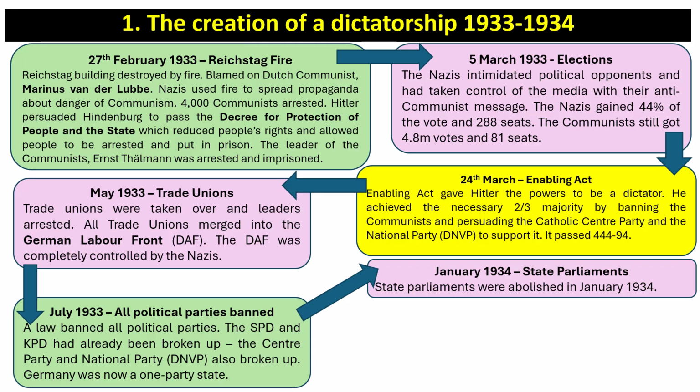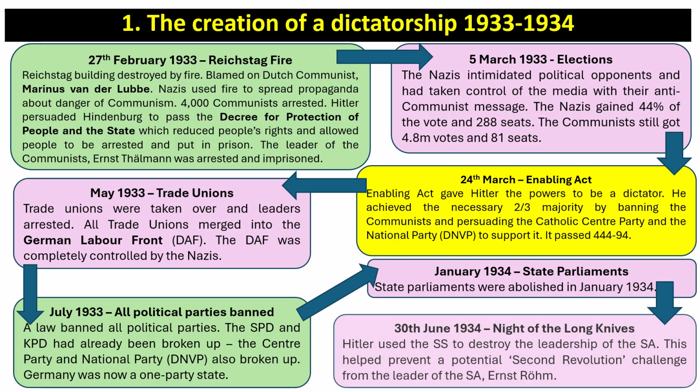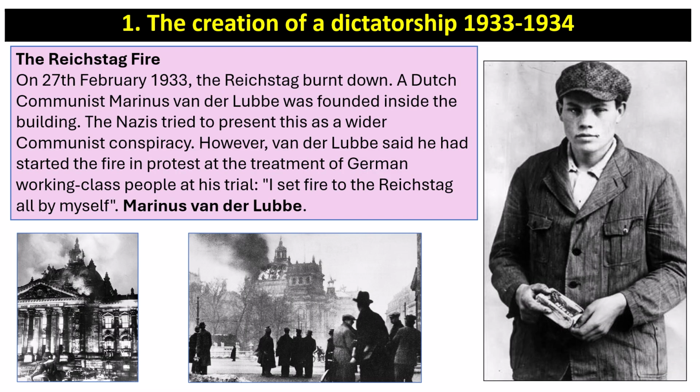This then led to state parliaments themselves being abolished in January 1934. And then finally, the Night of the Long Knives on the 30th of June 1934, Hitler used the SS to destroy the leadership of the SA, helping prevent a potential second revolution challenge from the leader of the SA, Ernst Röhm. So let's delve into those events in a little bit more depth and detail.